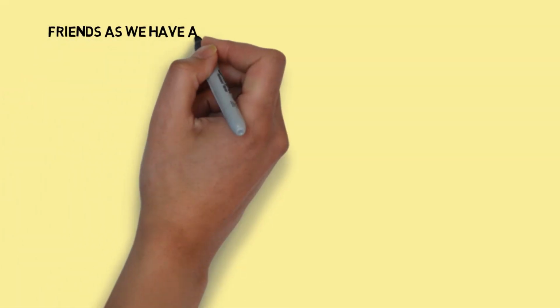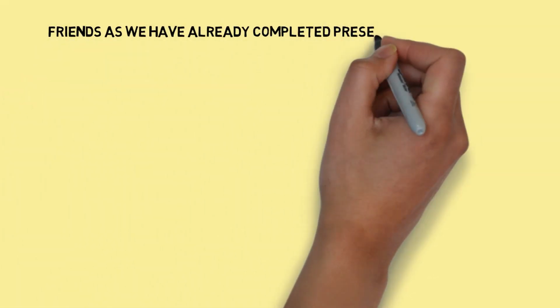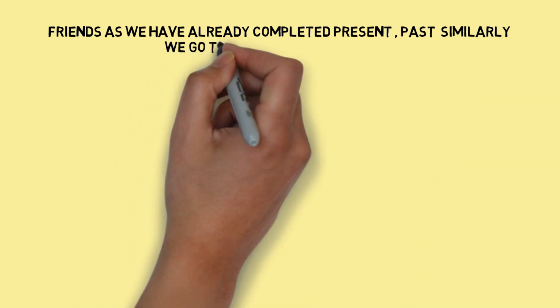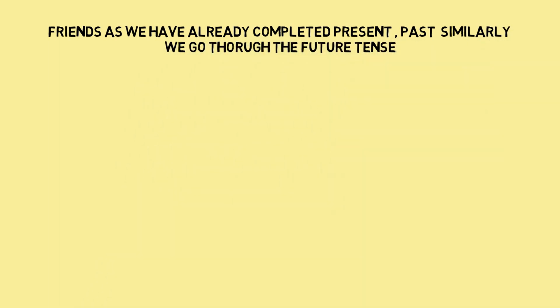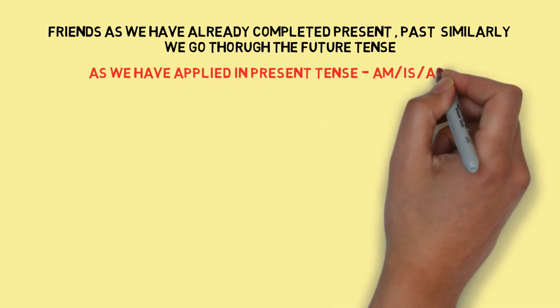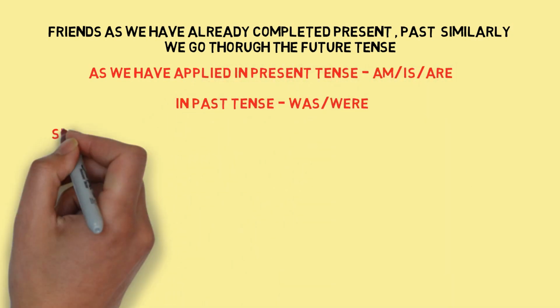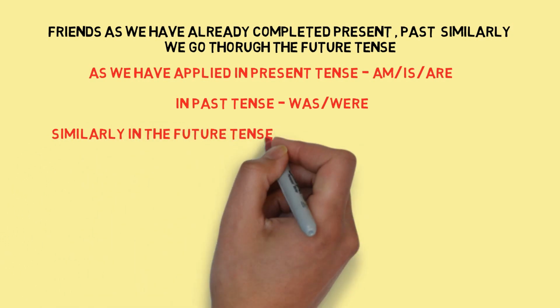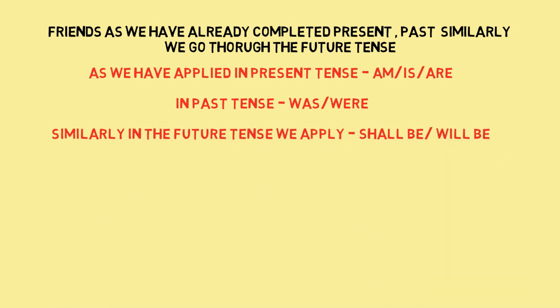Friends, as we have already completed present and past, similarly we go through the future tense. As we have applied am, is, are in the present tense, and was, were in the past tense, similarly in the future tense we apply shall be and will be.